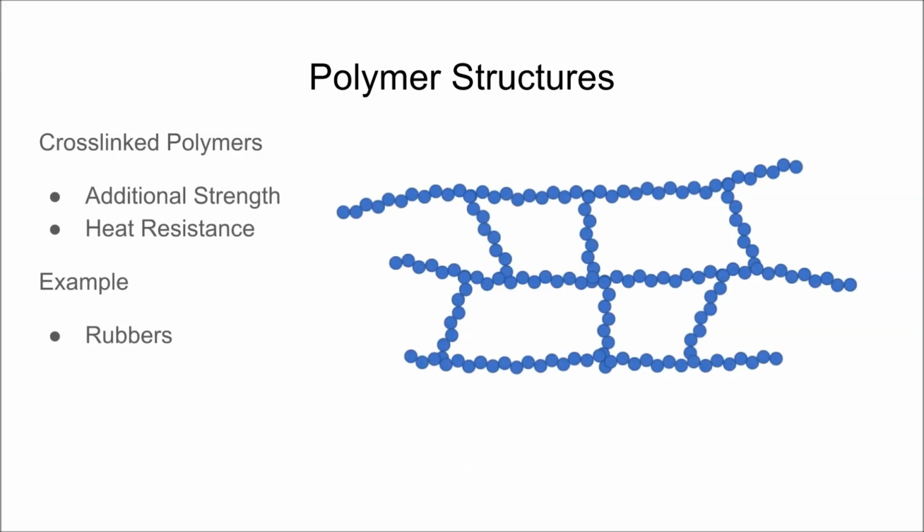Cross-linked polymers are formed by linking linear polymer chains together with covalent bonds. This structure can form naturally during synthesis, but is most often created with an irreversible chemical process. Cross-linked polymers take on additional strength and gain heat resistance. Examples of this include elastic rubbers.